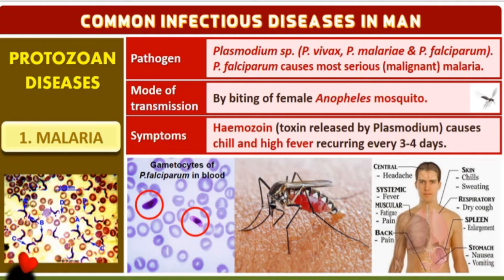Among these, Plasmodium falciparum is the most dangerous of these parasites because the infection can kill rapidly within several days. That's why we call it malignant. Malignant means the most serious or most dangerous pathogen.